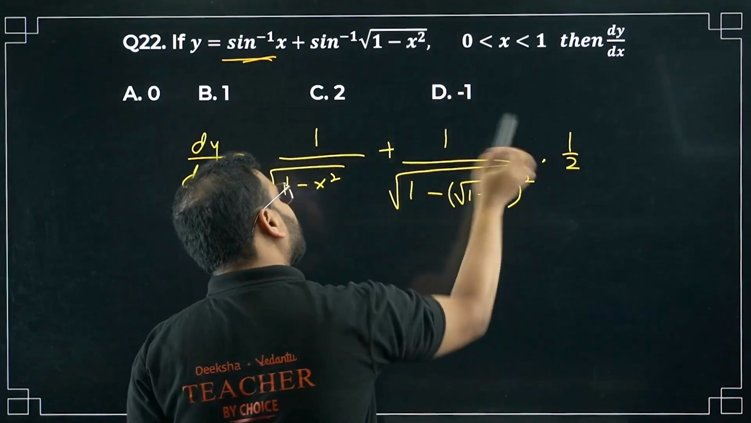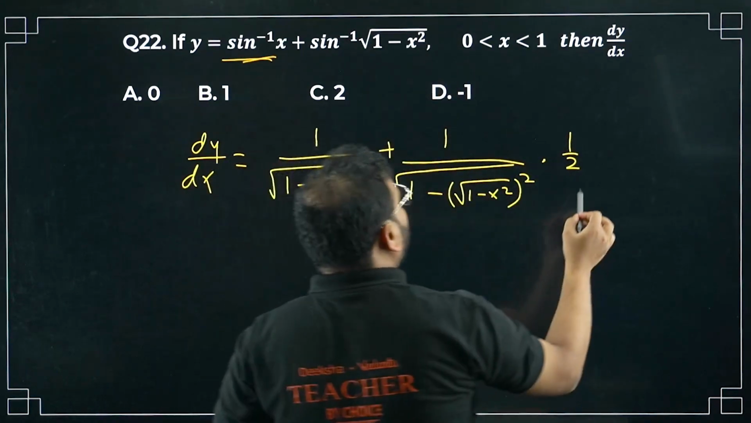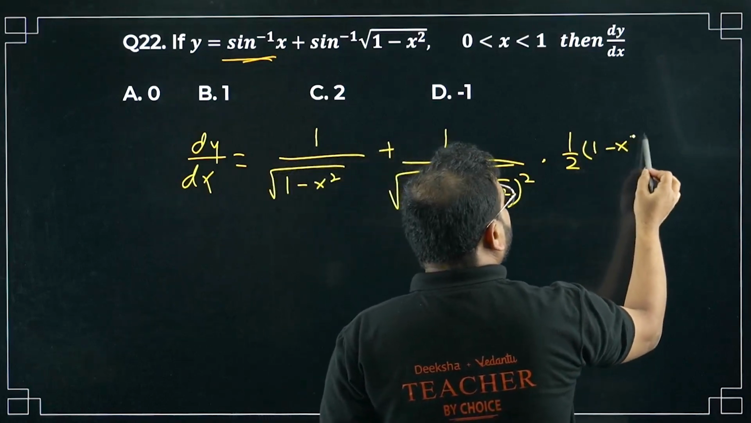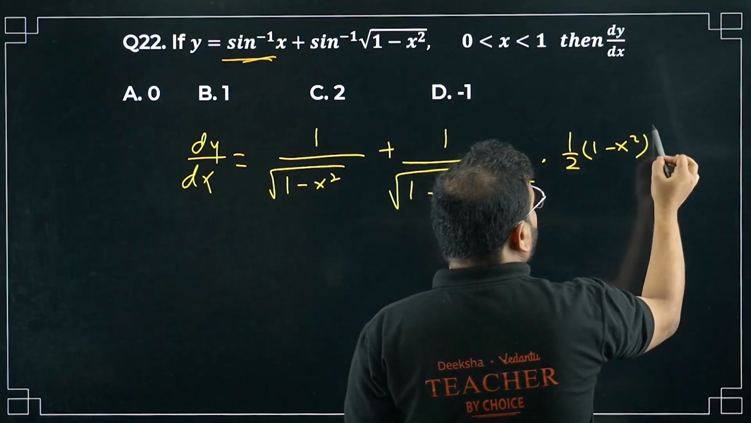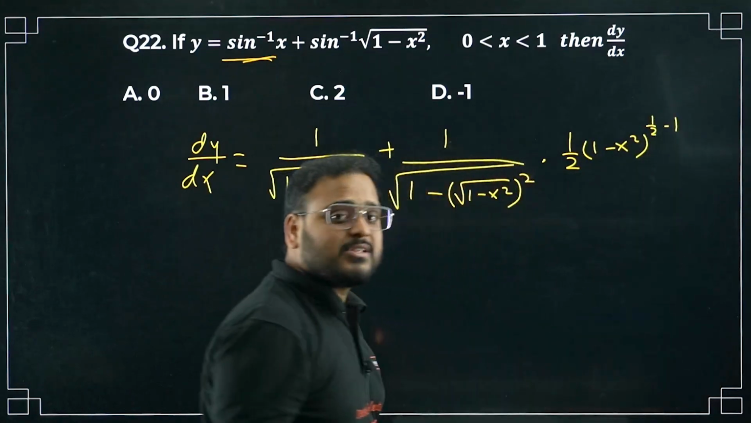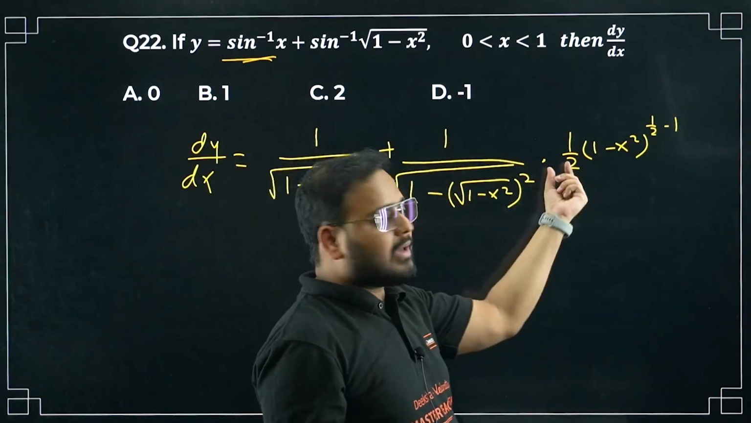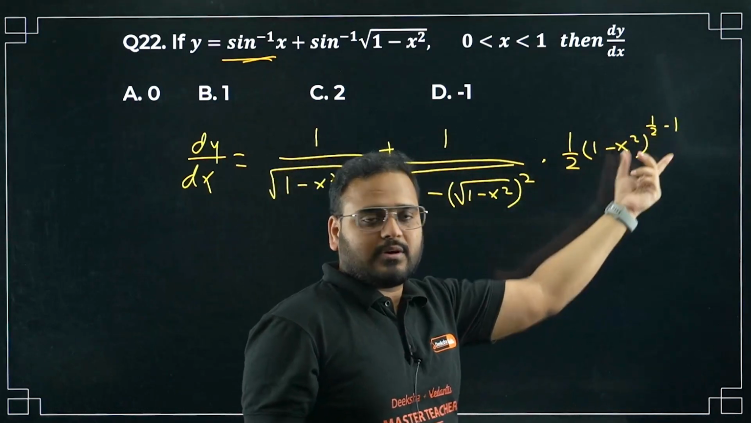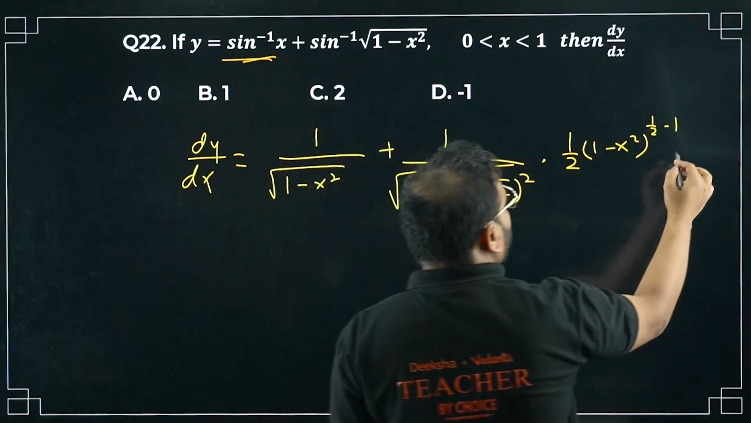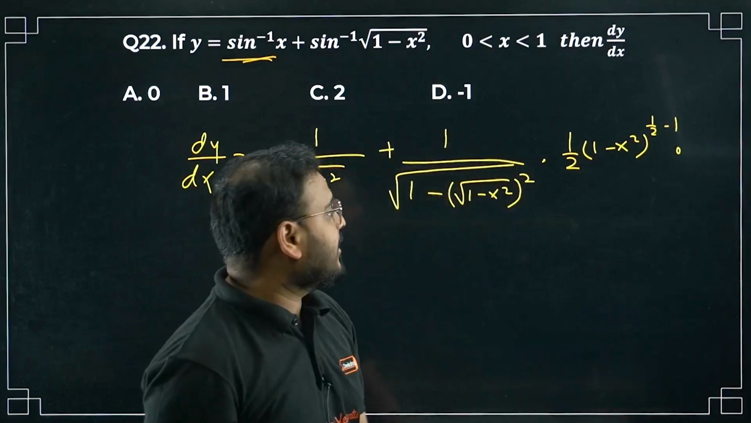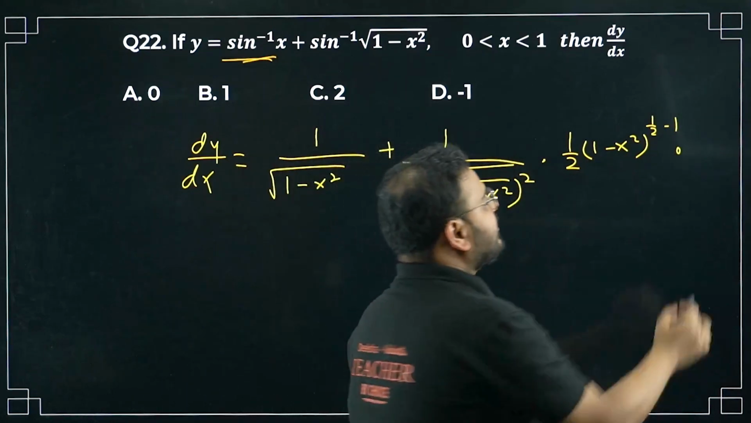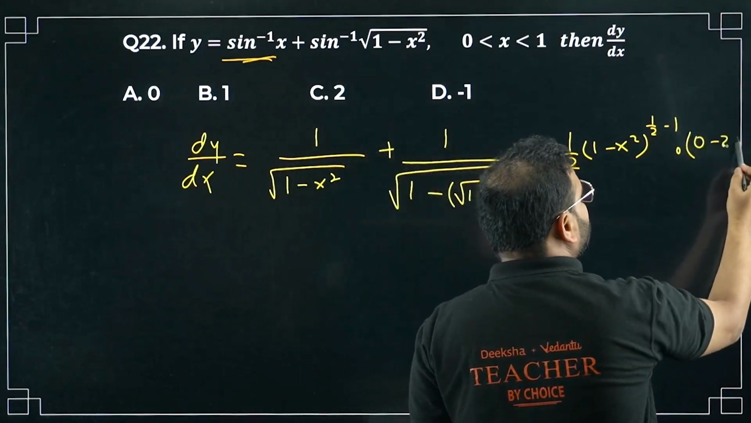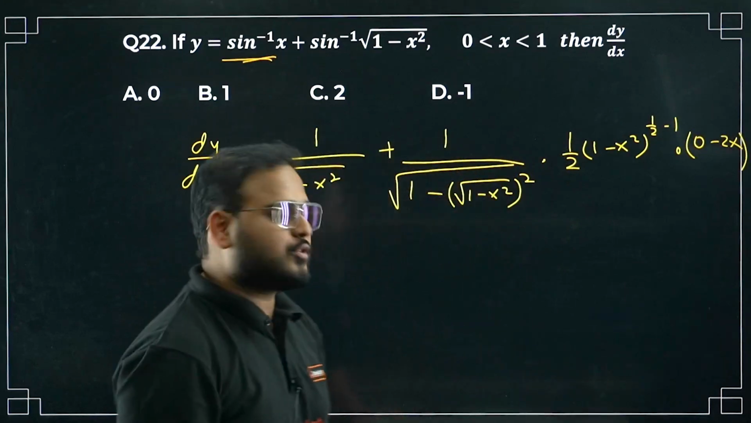So 1 by 2 will come in front, right now? And you'll have 1 minus x square ka power 1 by 2 minus 1, n minus 1. N was 1 by 2, right? So n came in front, n times of x power n minus 1, okay? And then, is it over, sir? No, bacha. We have to differentiate again. This part also inside. We get here 0 minus 2x, 0 minus 2x. Now it is over. Okay.